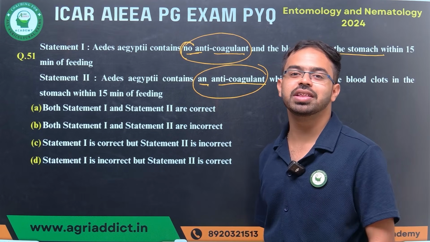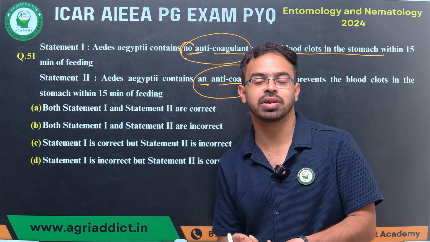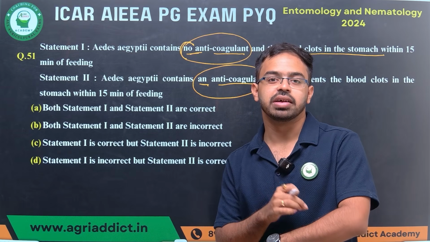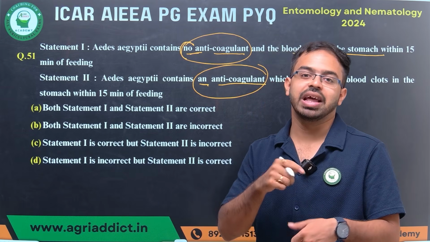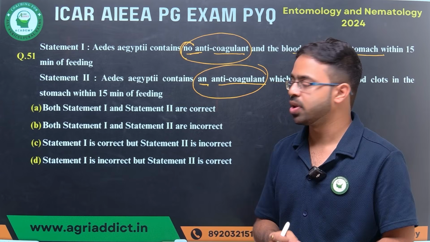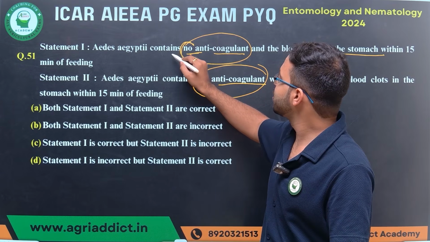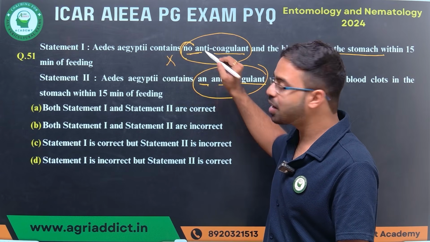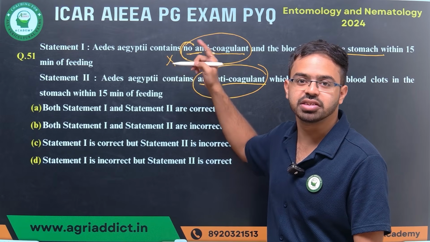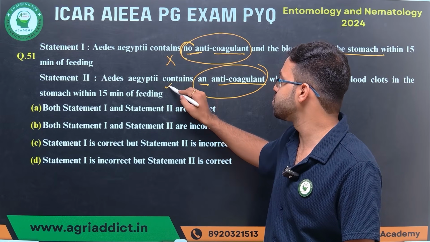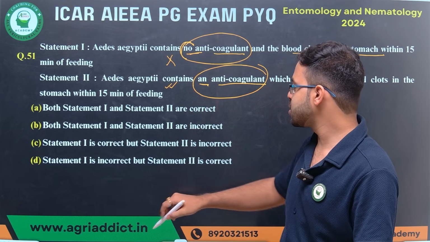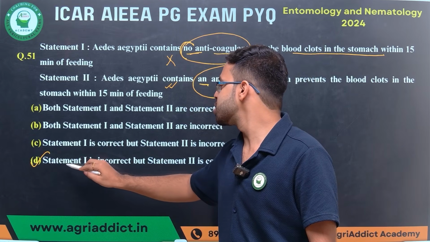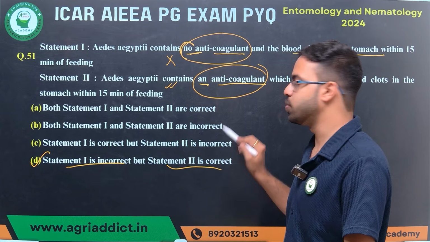So you know very well that mosquitoes have anticoagulant activity, and that's why the puncture actually heals. So the first statement is obviously wrong because they contain anticoagulant, and just the opposite statement is given in statement 2. So the correct answer will be option number D. Statement 1 is incorrect, but statement 2 is correct.